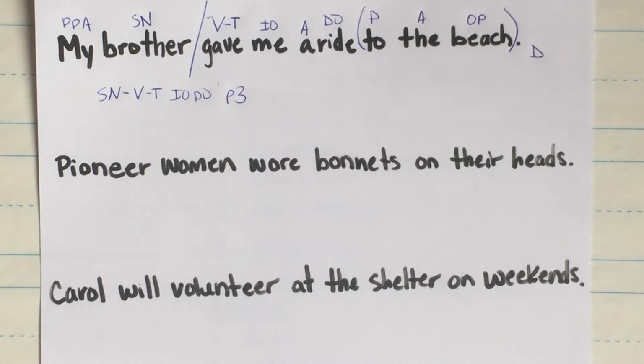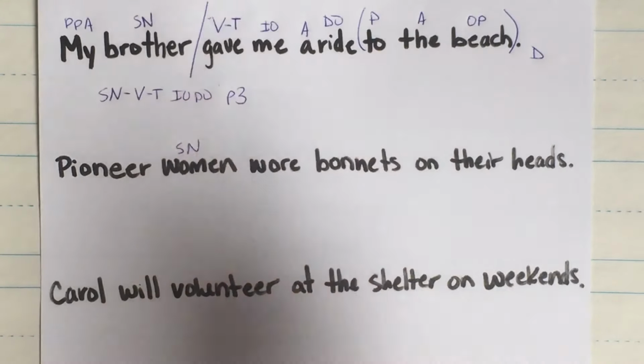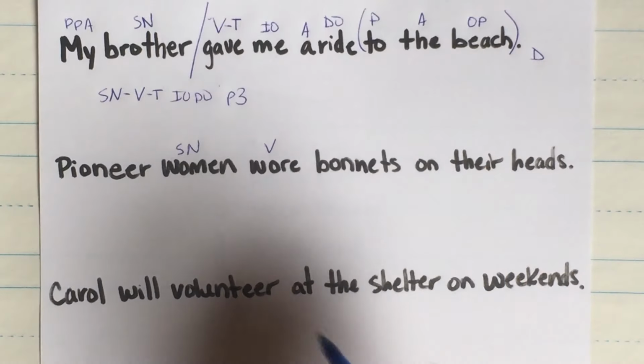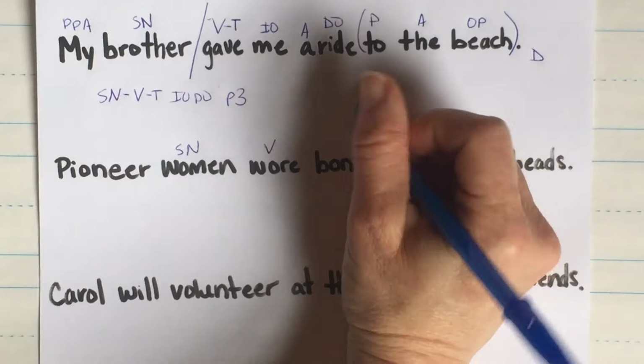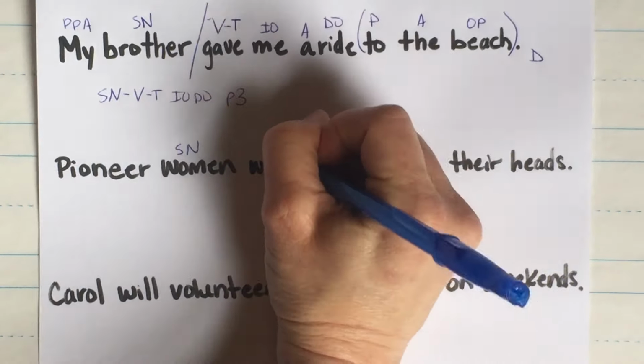Who wore bonnets on their heads? Women. Subject, noun. What is being said about the women? The women wore. Verb. Wore what? Bonnets. Direct object, come back to verb, make it transitive. On, preposition. On what? Heads, object of the preposition.